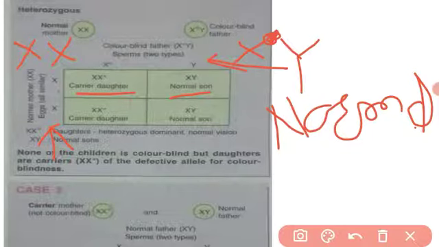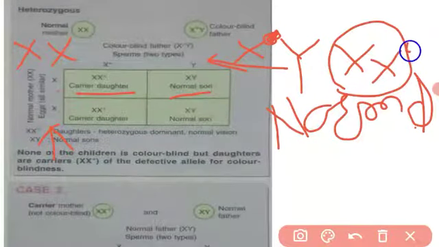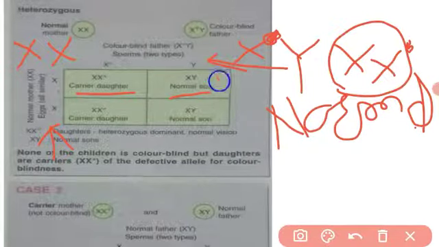So the female is not color blind, but she is a carrier. How is she a carrier? Because her genes contain one normal X chromosome and one X chromosome with the genetic color blindness character. Got it? The son is normal because why? The son gets the X chromosome from the mother. This X chromosome is normal and the Y chromosome is normal. So the son is normal.